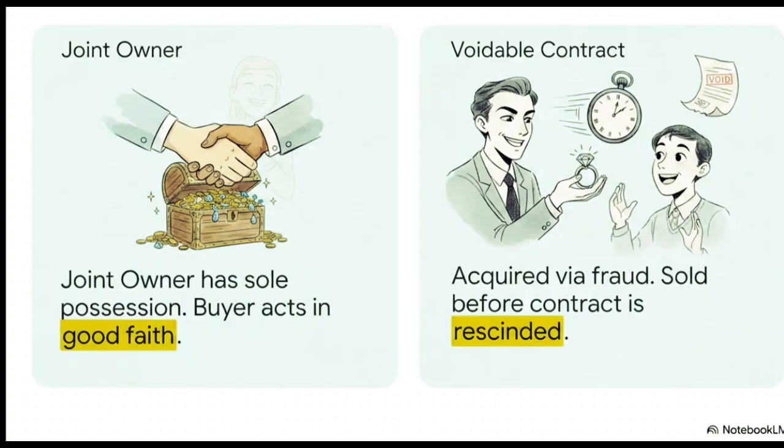Let's quickly compare 2 more massive exceptions. First up is the joint owner exception. Basically, if one co-owner has sole physical possession with the permission of the other owners, they can legally sell the whole thing to a good faith buyer. Second is the voidable contract exception.